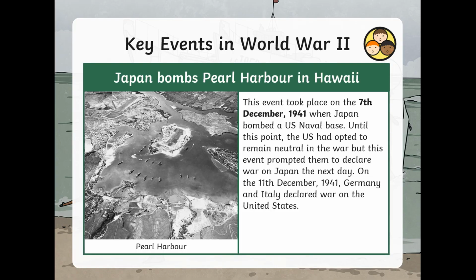On the 7th of December 1941, Japan bombed a US naval base in Hawaii. This is a major key event within our World War II timeline. Until this point, the United States had opted to remain neutral in the war, but this event prompted them to declare war on Japan the next day. On the 11th of December 1941, Germany and Italy declared war on the United States.